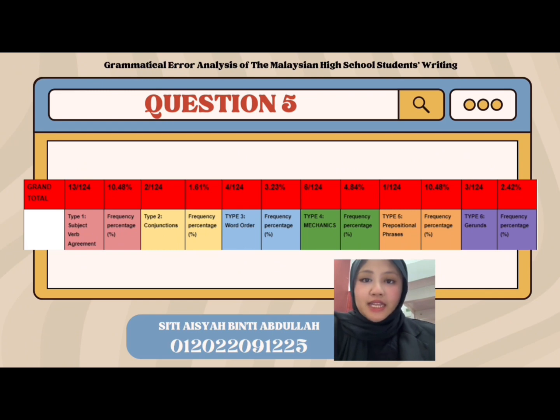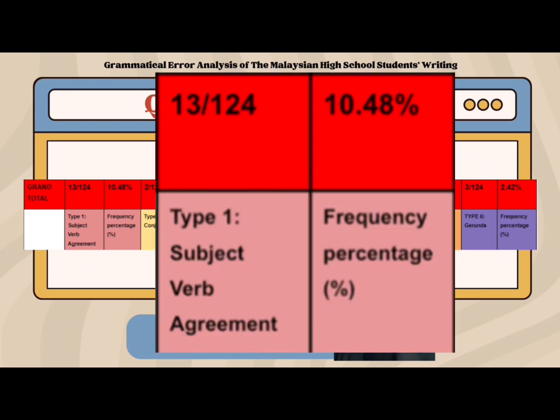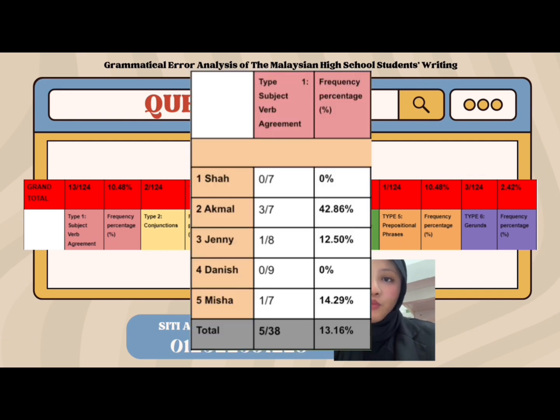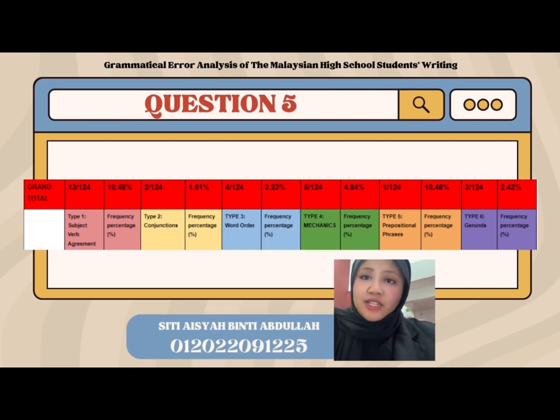According to our recent study on grammatical mistakes, 10.48% of those mistakes were caused by subject-verb agreement. The Form 1 to Form 3 students category had the highest frequency percentage, at 13.16%. They tend to answer briefly to avoid making errors, and this is also because of their educational background, where they often use basic English.